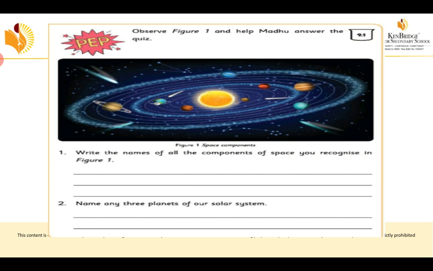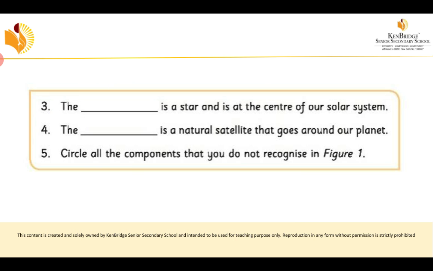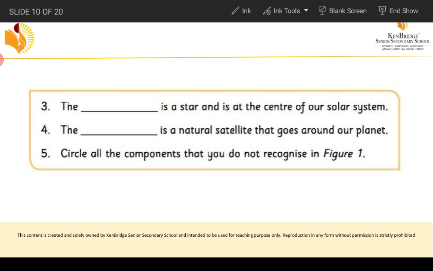Next, second question: name any 3 planets. You have to write the names of 3 planets in the solar system. Third question: the dash is a star and is at the center of our solar system. Which one is a star and the center of our solar system? Yes, it's the Sun. The Sun is the center of our solar system. It is also a star.